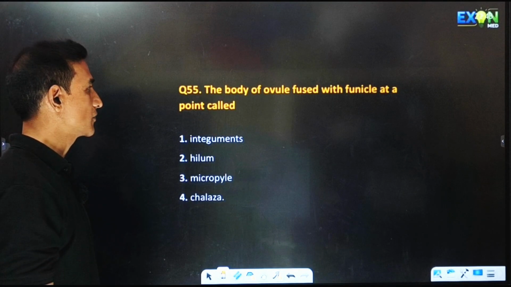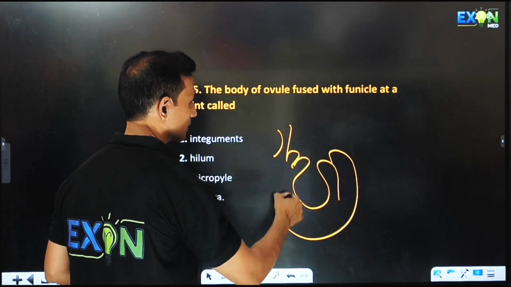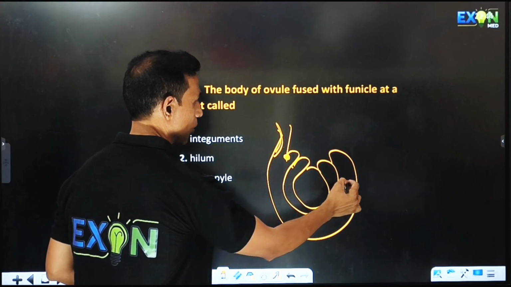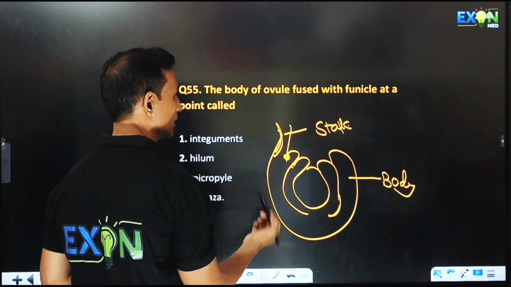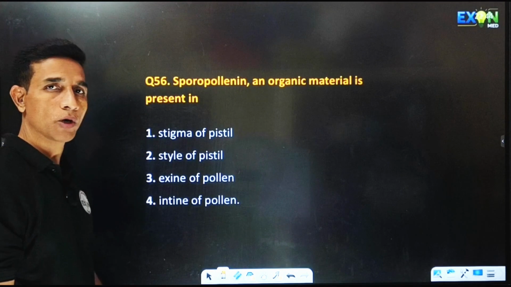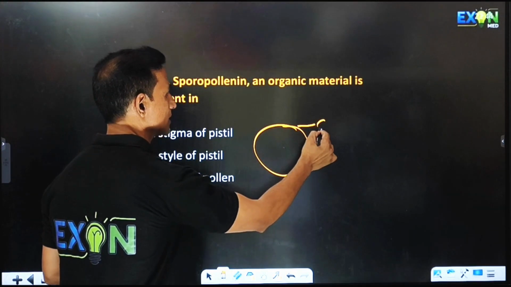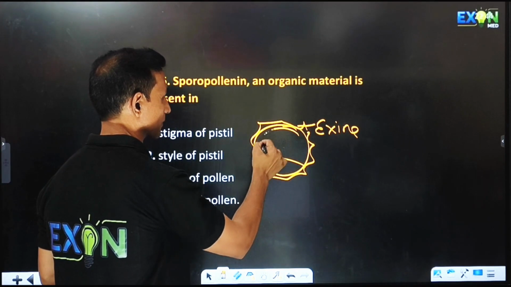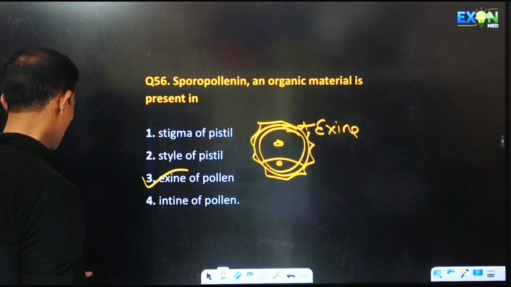The body of ovule fuses with the funicle at a point called. The body of the ovule is fused with the stalk of the ovule, that is the funicle, and this point is called hilum. So hence the answer is 2. Sporopollenin, an organic material, is present in the exine of the pollen grain. Exine is hard, made up of sporopollenin.